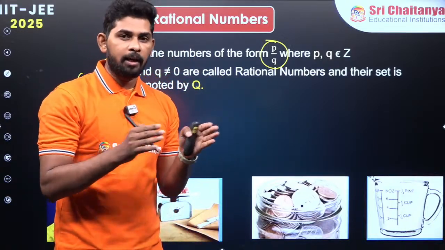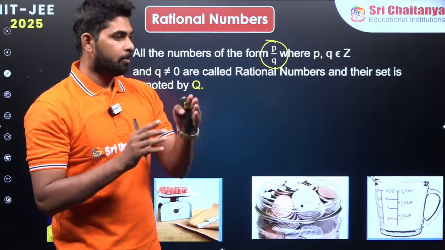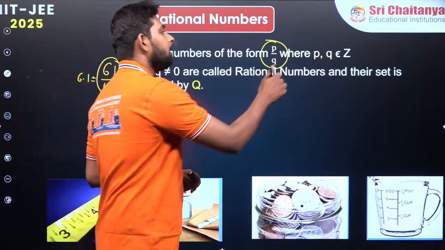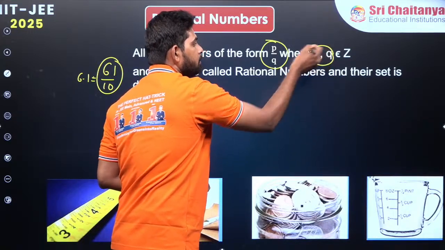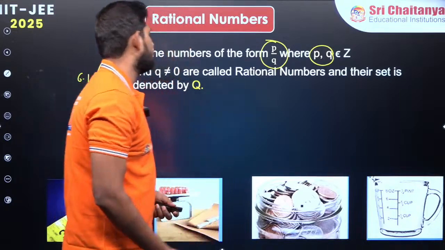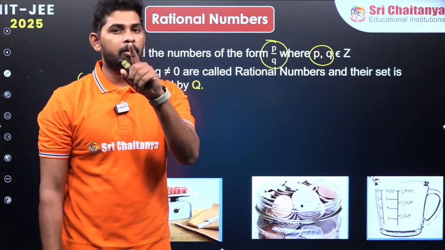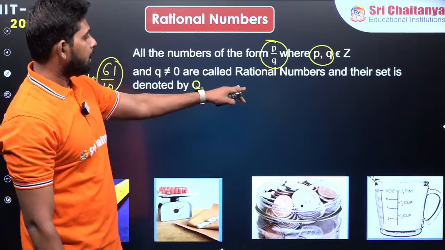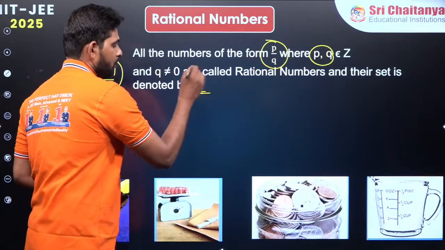That entire interval is divided into 10 parts, and we take 1 by 10, 2 by 10, 3 by 10, up to 9 by 10. These numbers are all integers, right? So in P by Q form, P and Q belong to integers, and Q is not equal to 0, because if Q is 0 it is not defined. We have not defined that so far. These are all called rational numbers, and the set is denoted by Q.